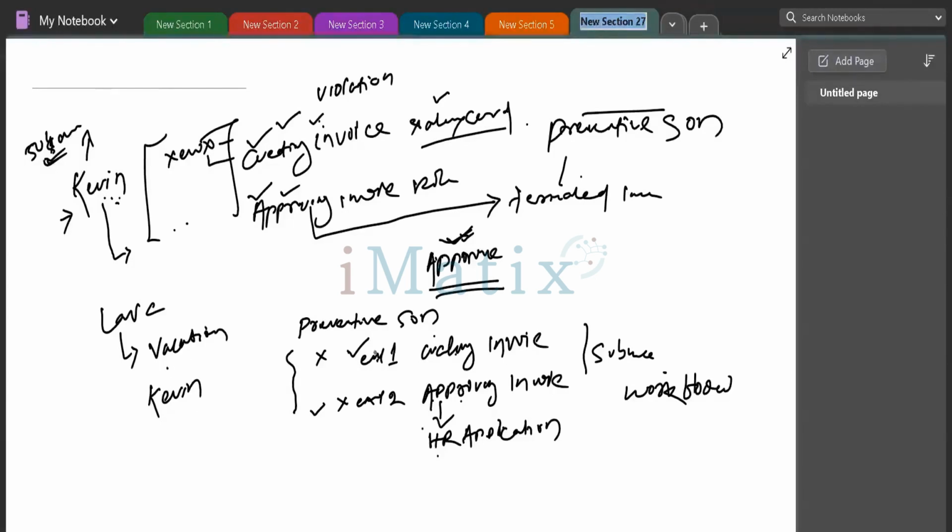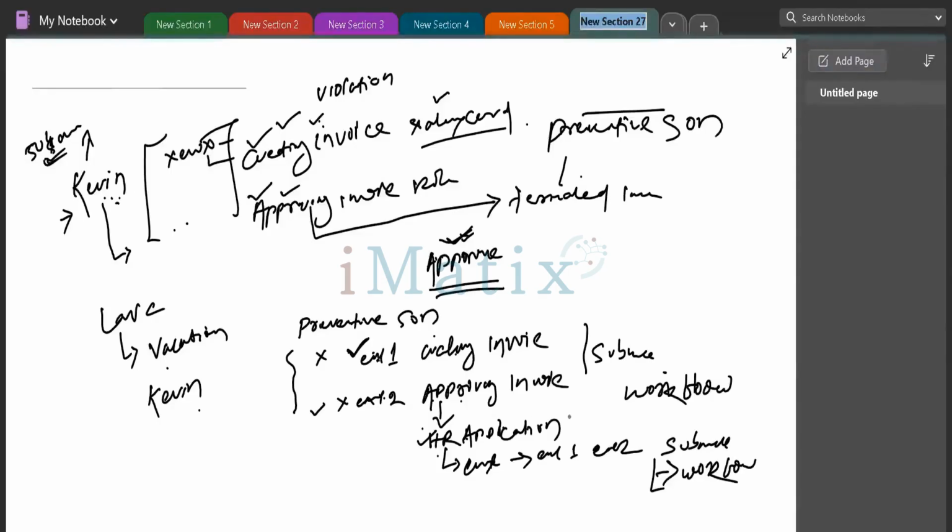What will happen first? If Kevin wants to get access to create invoice, he should first raise an access request for the HR application. Once he gets the HR application, next he can choose entitlement 1 or entitlement 2. But first he has to choose the HR application. Once he selects the HR application and the two entitlements, and submits the request, immediately the workflow will trigger.